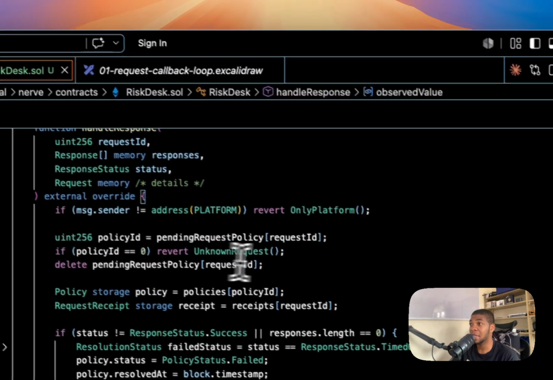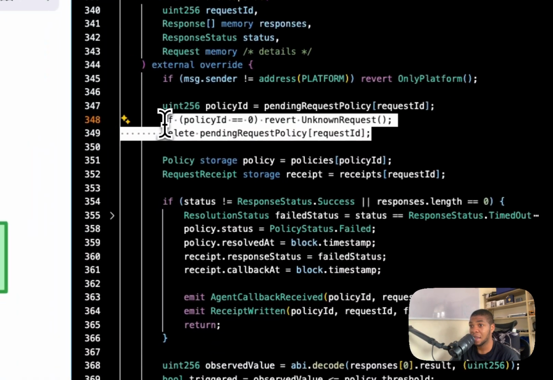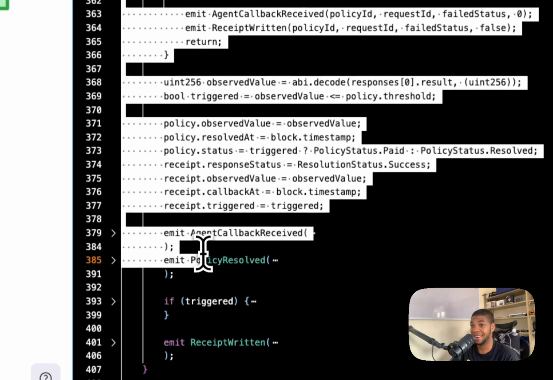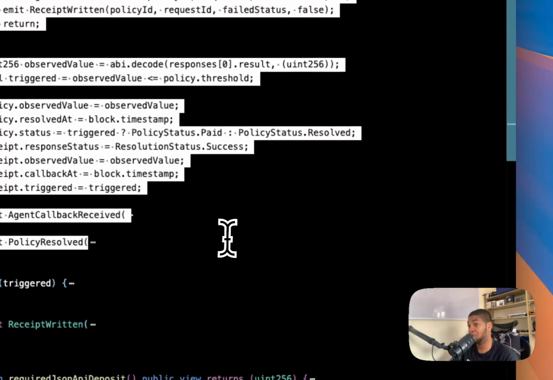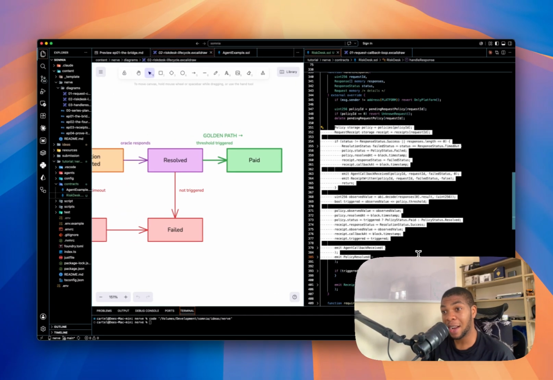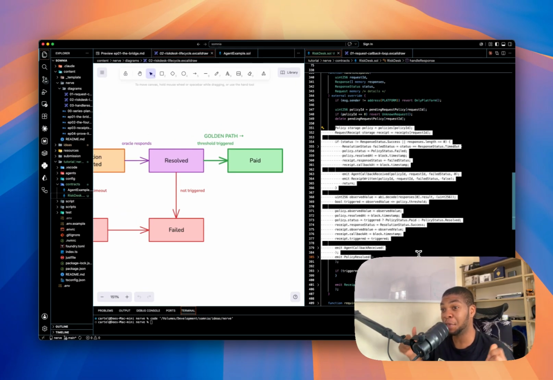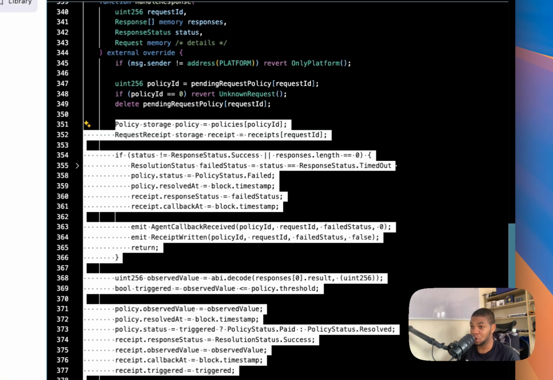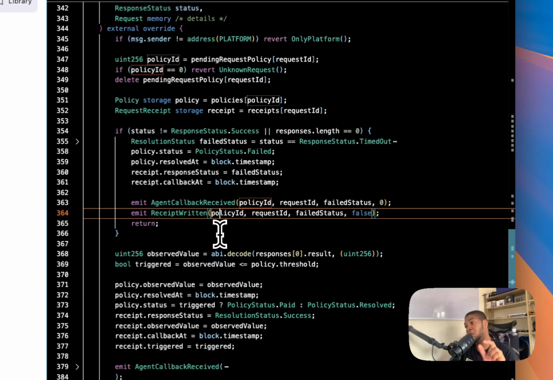The second thing we did, which we see here, is I delete the pending request before I send any money. That's checks-effects-interactions. If I paid out first and deleted after, a malicious buyer contract could re-enter the response during the transfer and get paid twice. So delete before transfer closes that door. Two lines: one stops someone faking reality, the other stops a re-entrant callback from draining the desk.